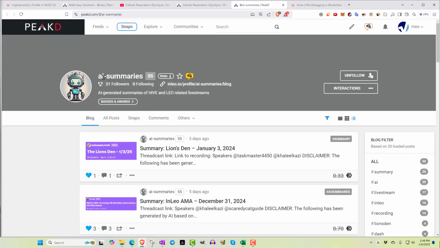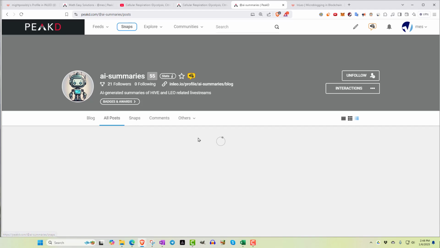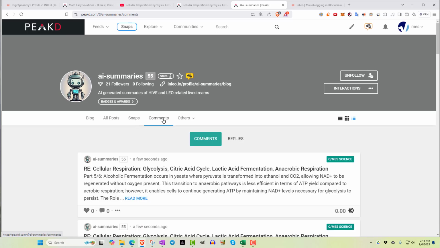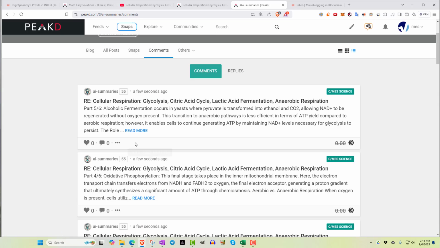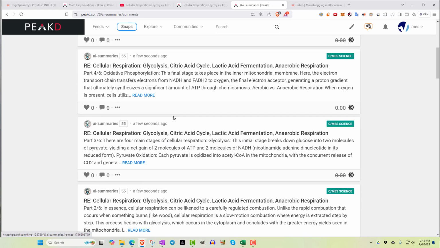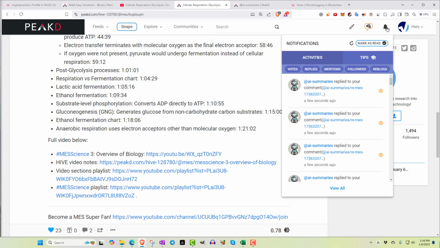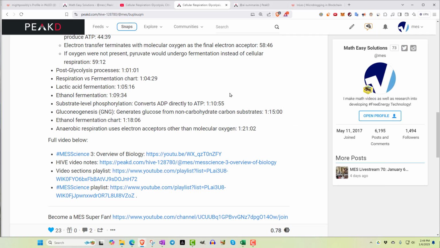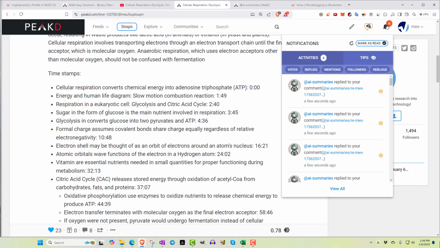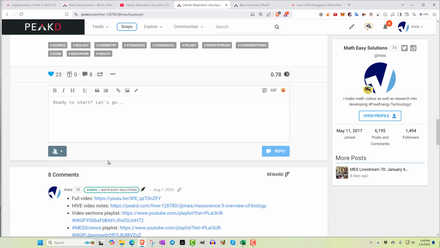So, anyways, here's the AI summaries account while we wait, just to give a real time view of how long it takes. Here you can see all of its posts, and click on replies or comments. This is the AI summary bot, and let's see the last comment right here. Yeah, a few seconds ago, there it is. These are all the ones I just sent, cellular respiration. We should have just a few seconds ago, so it posted all of it here. We'll just read the headlines. There's the notification, so it does it really quick.